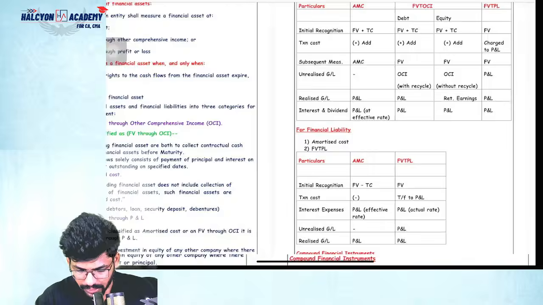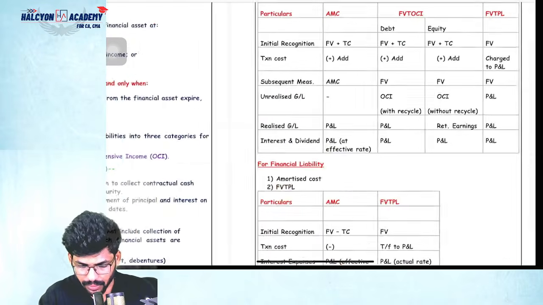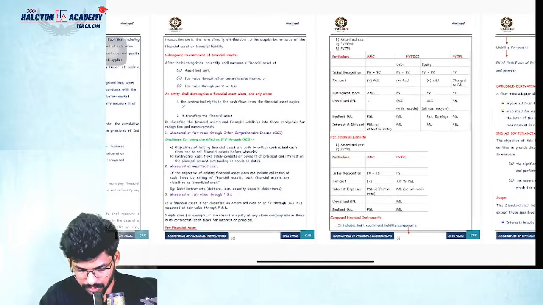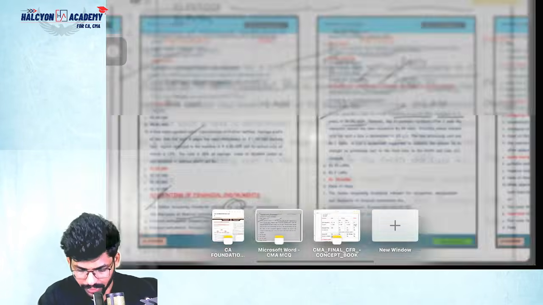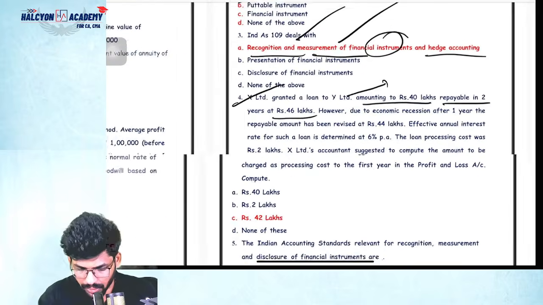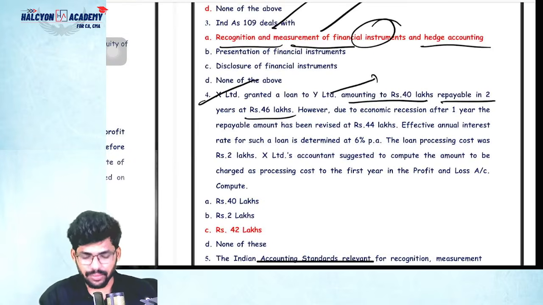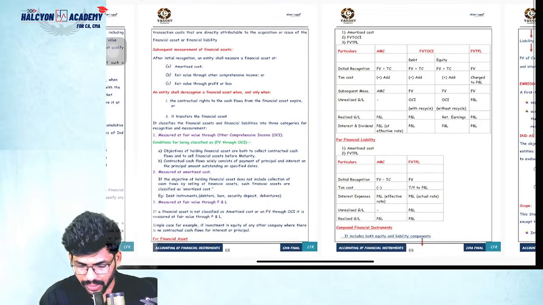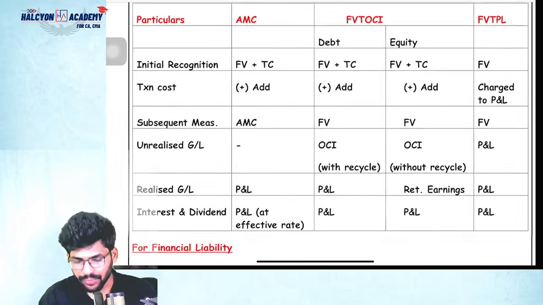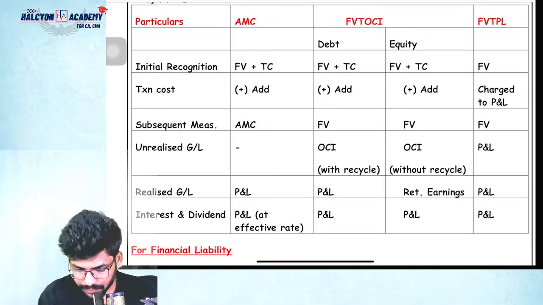In case of a financial asset or a financial liability, in the given question, we are granting a loan, which is an asset, right? So it is a financial asset; go to the financial asset concept. In case of a financial asset, if there is any transaction cost, that should be added to the fair value. So please remember that.